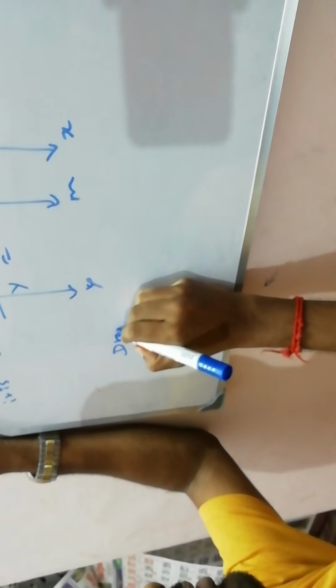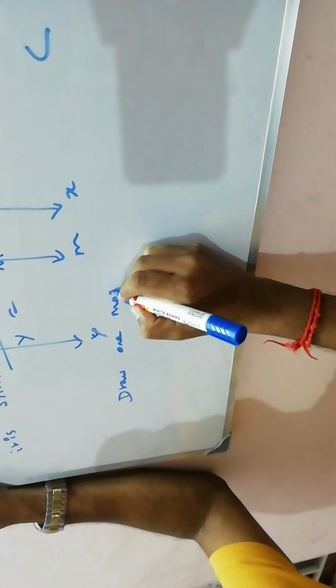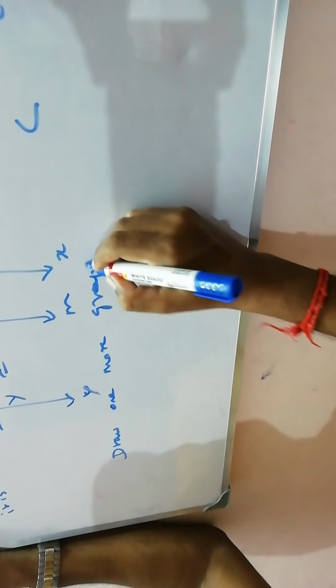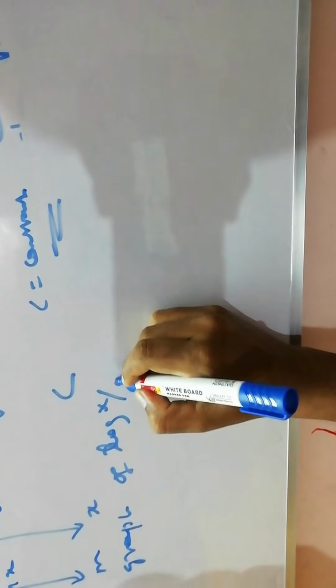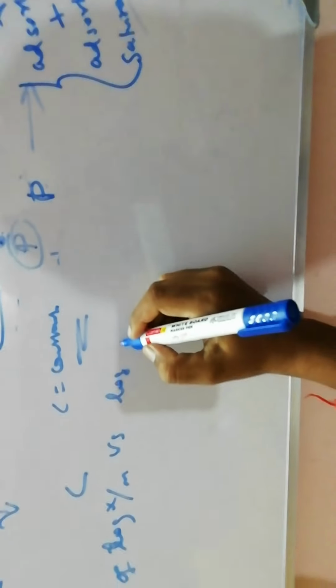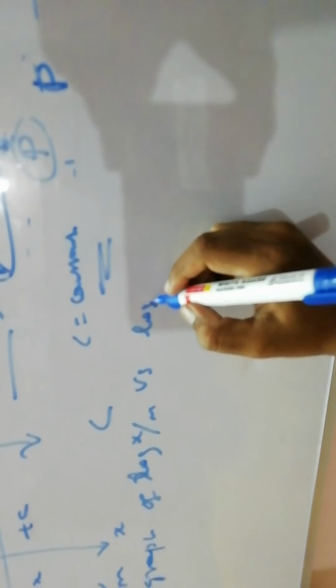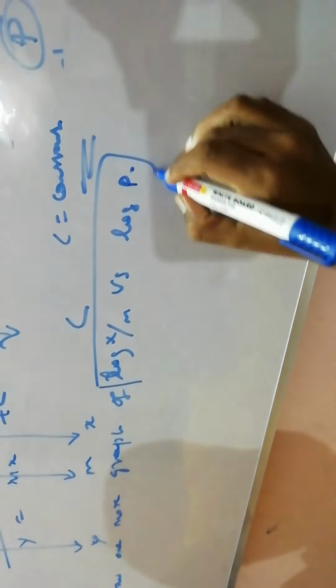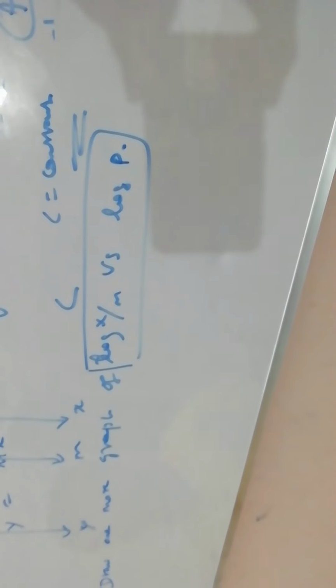So we have to draw one more graph of log x by m versus log p. One more graph we are going to draw here.